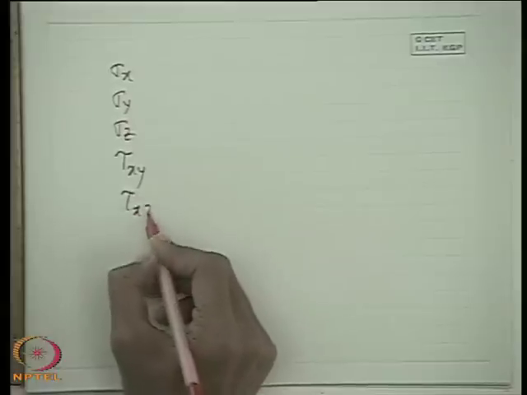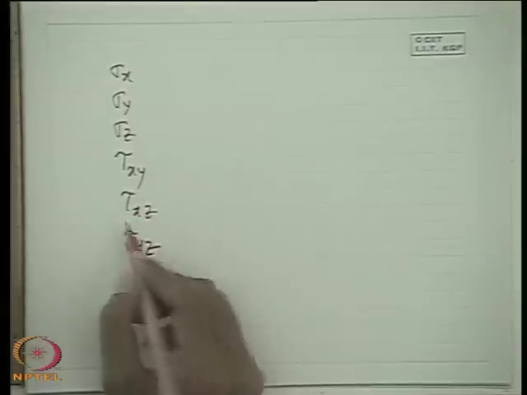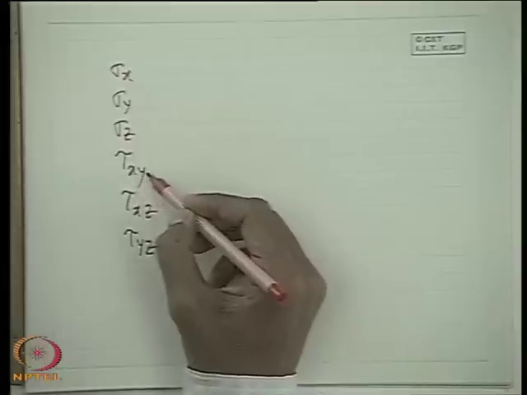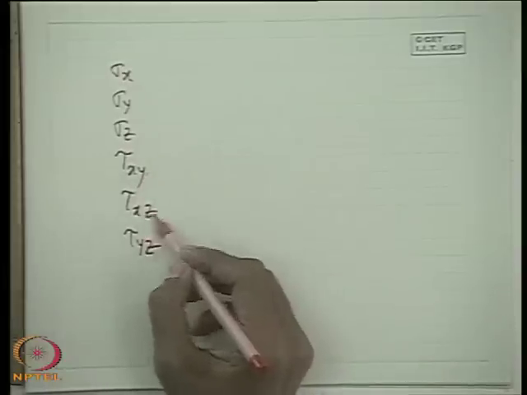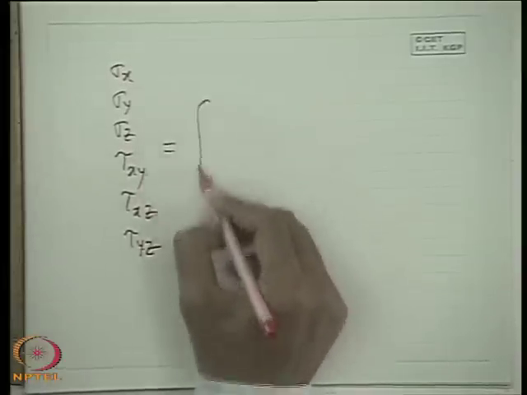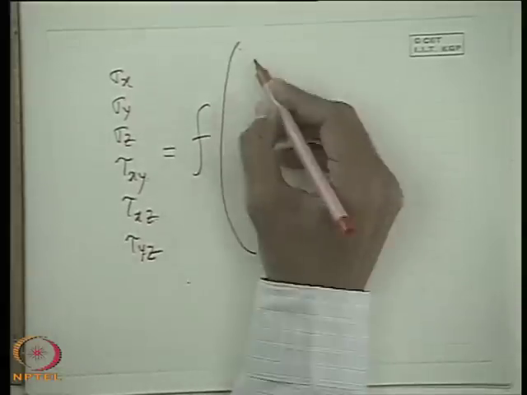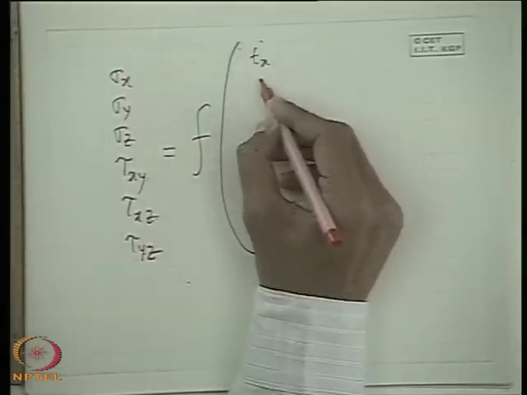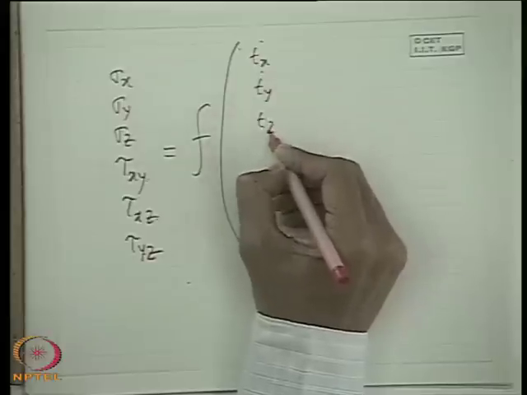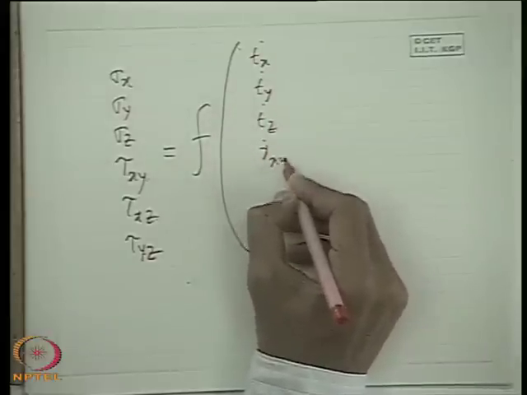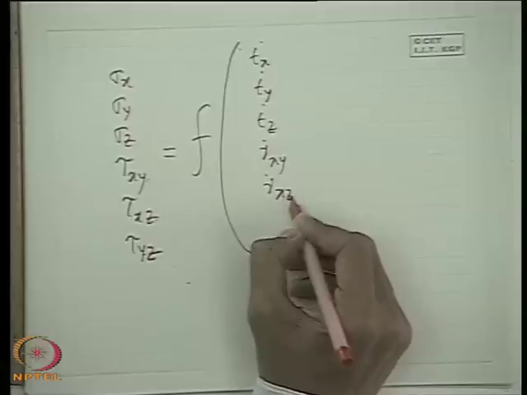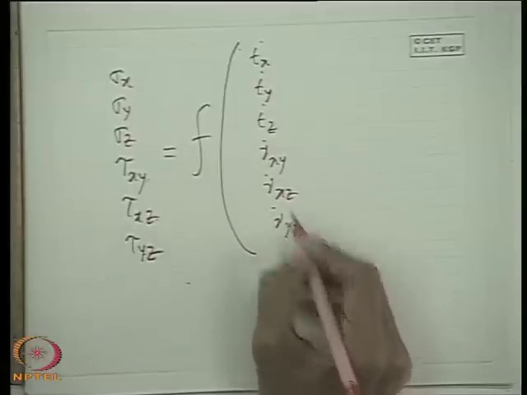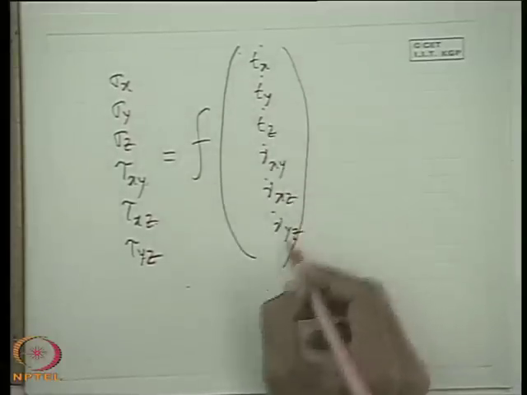There are 6 quantities. Now we have recognized out of 9 there are 3: x, y, y, x same, x, z, z, x, y, z. So these, as function of, in general, what are the strain rates? Linear strain rates and angular strain rates. This is the linear strain rate, this is the angular strain rate.